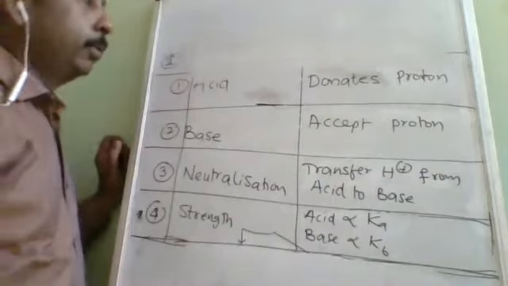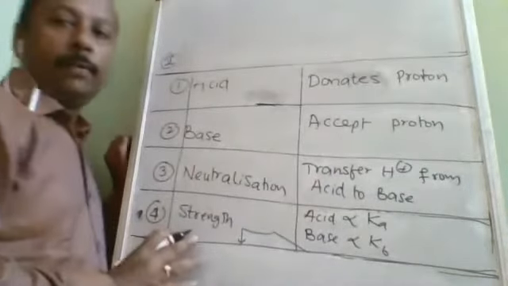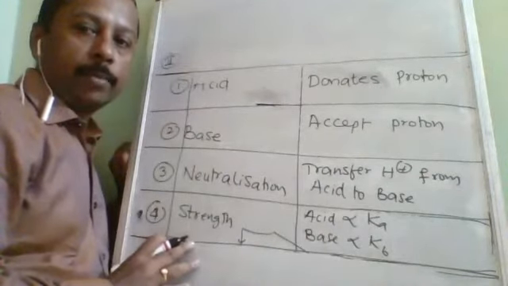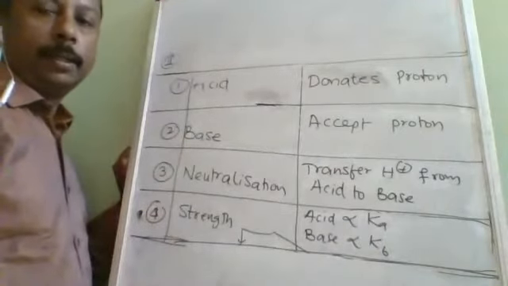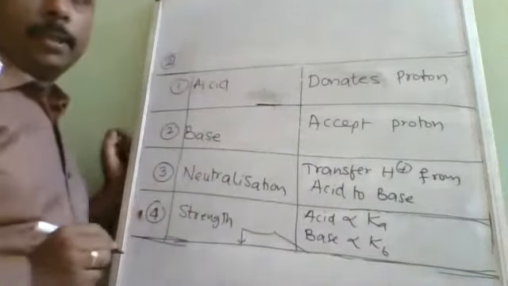Is it understood now? This is applicable only for the substances which have either H plus or OH minus. SO4 2 minus, that charge I forgot to write. Okay, now we are starting with the third one.